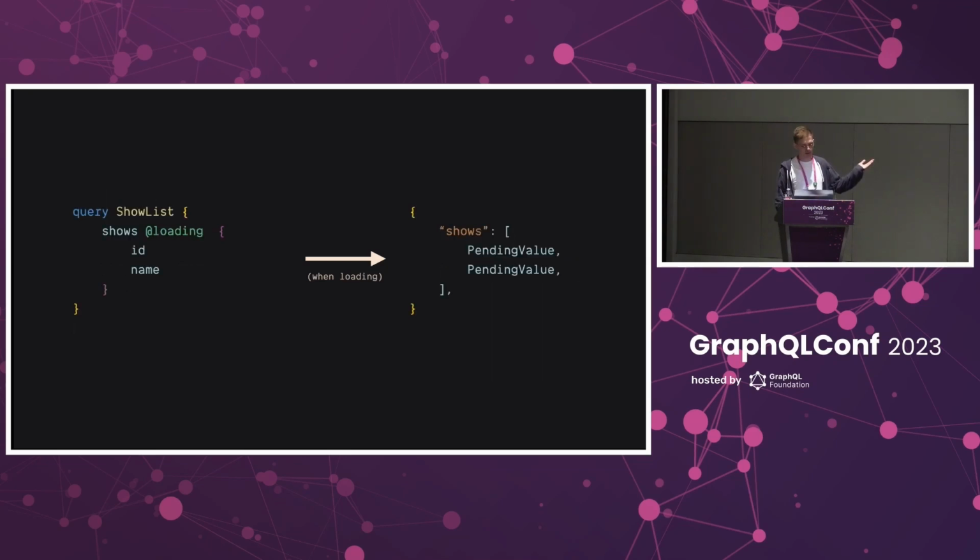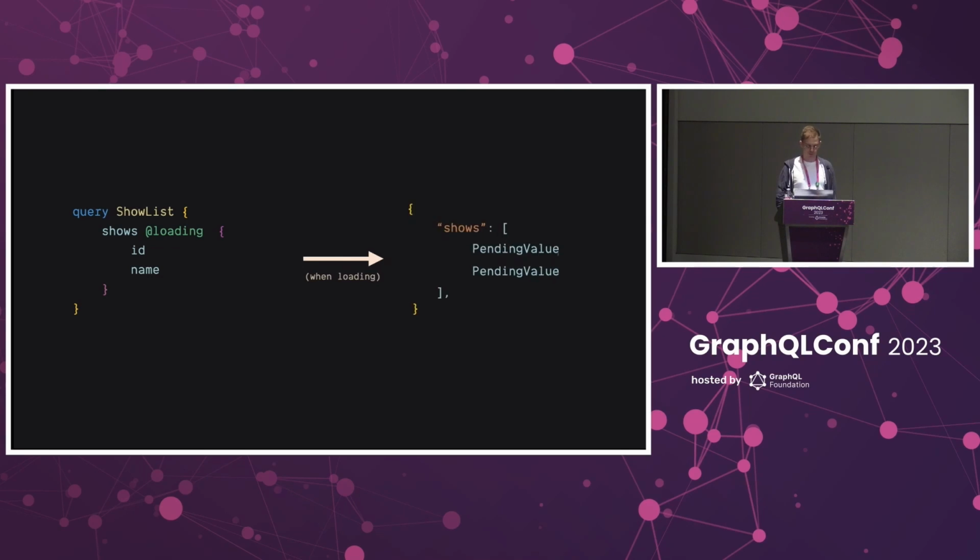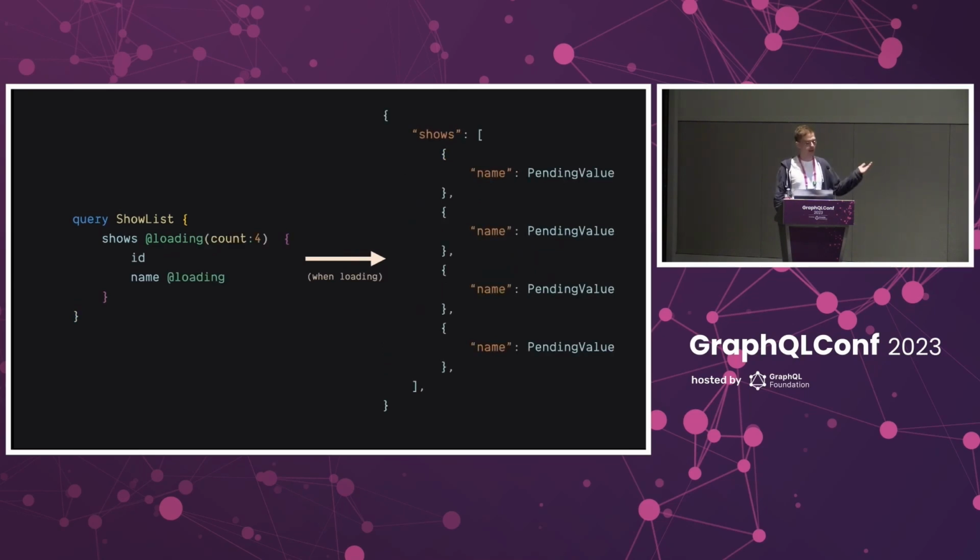This also applies to lists. So if we instead tagged one of the fields inside of the show object, we would see a nested structure instead of that flat list we were seeing before. Oh, did it again. And we can even customize the number of entries that are generated using the count argument.